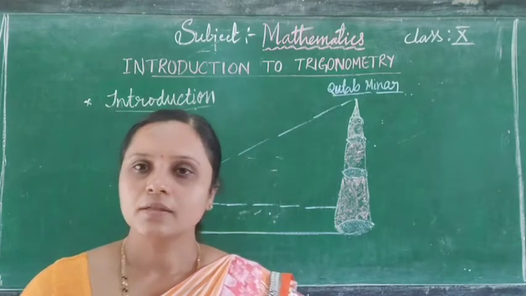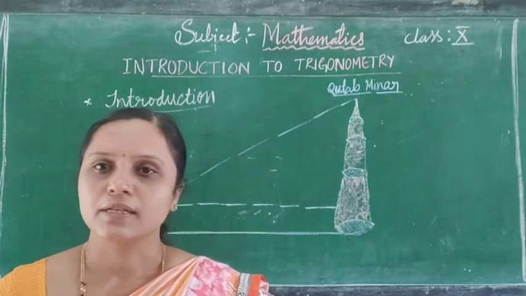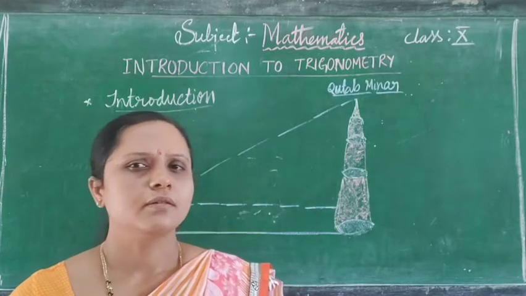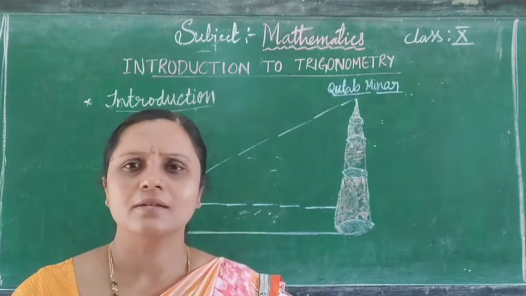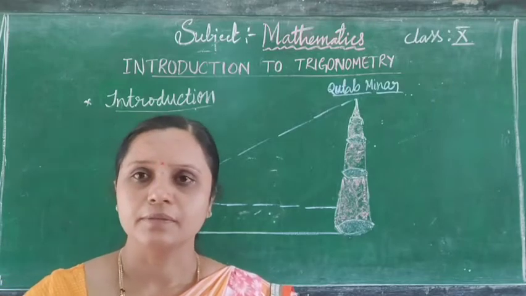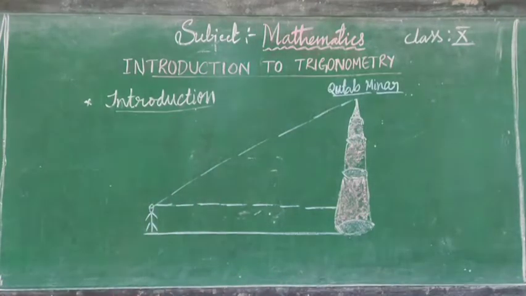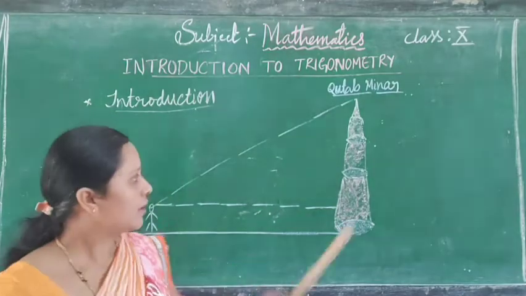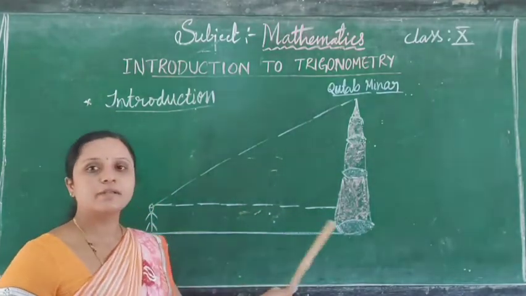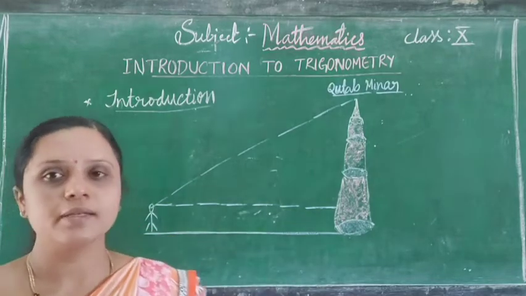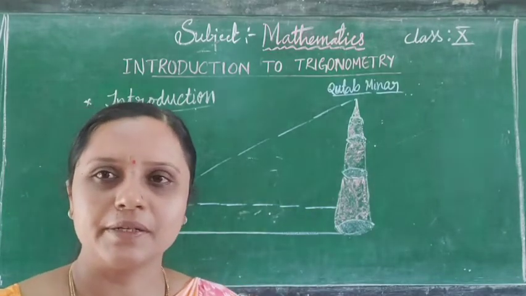The knowledge of trigonometry is also used in the construction of maps. So we conclude that heights and distances can be found by using some techniques under the branch of mathematics called trigonometry.